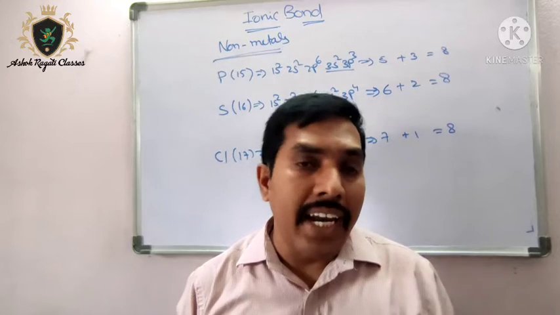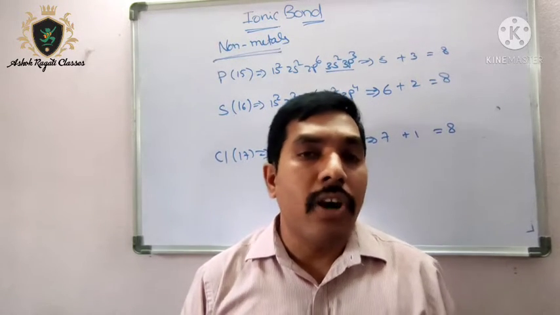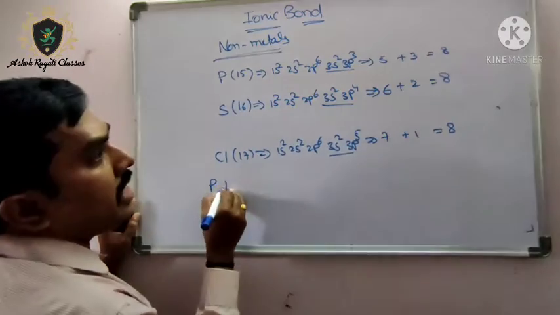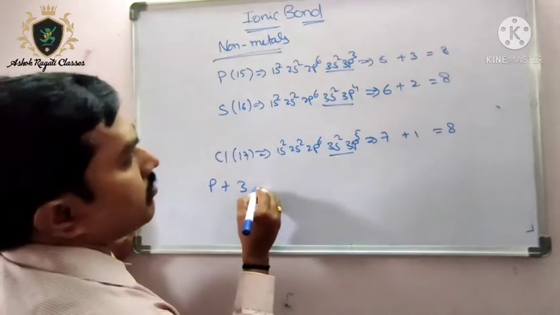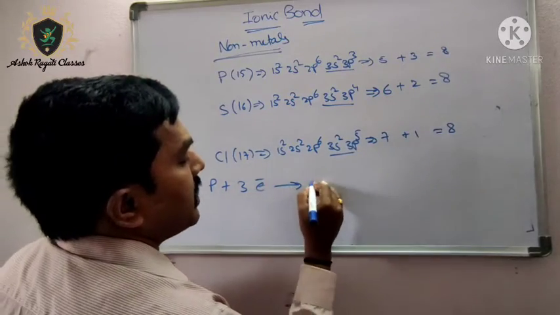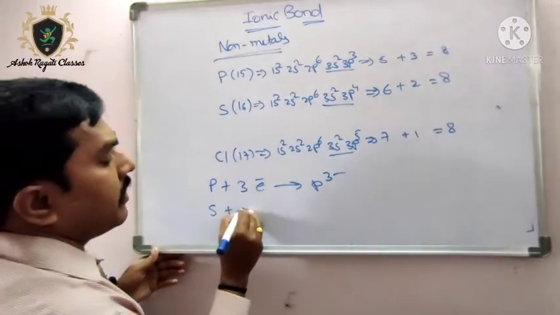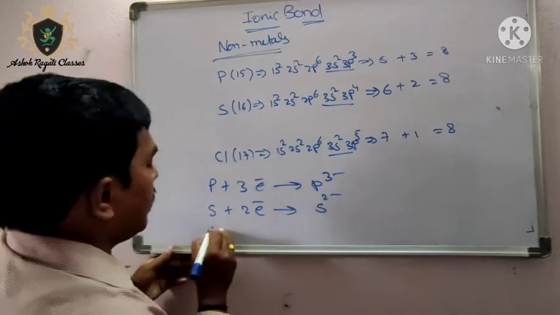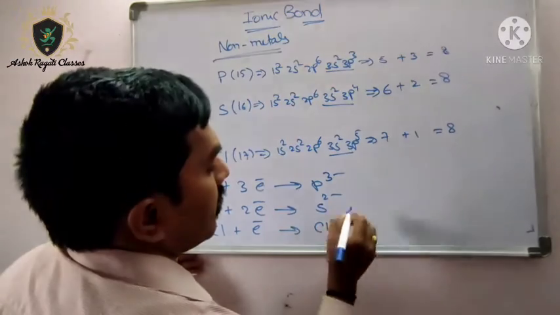Anion means whenever an electron is gained by an atom, it becomes a negatively charged ion. That is called an anion. See here: phosphorus with 3 electrons added becomes P3 minus, sulfur with 2 electrons becomes S2 minus, and chlorine with 1 electron becomes Cl minus.